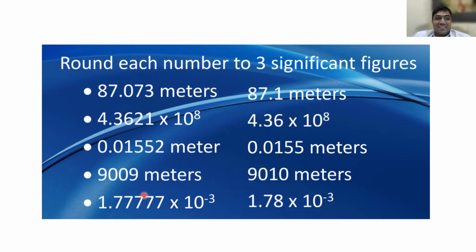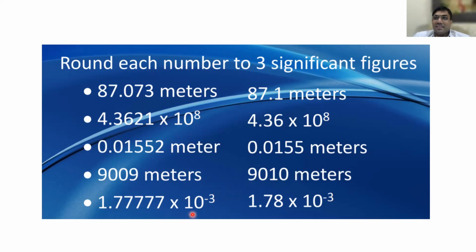Some of us think 9010, but 9010 has only 3 significant digits. And here 9 is there, 9 is greater than 5, so you can write 10. Is it convincing, all of you? Yes, sir. Very good. Now let us see.